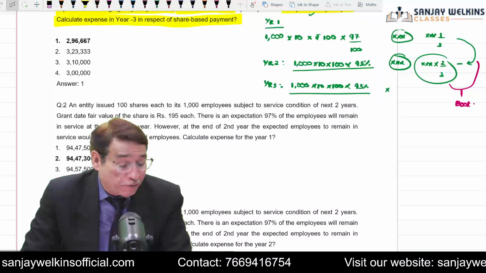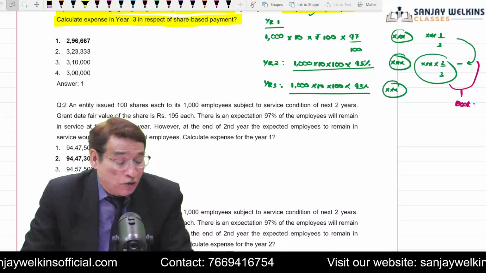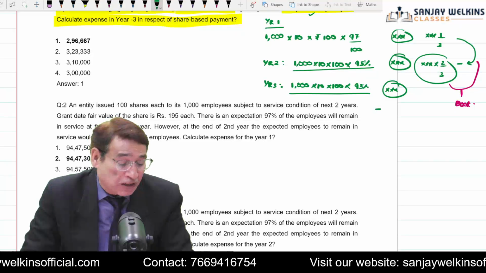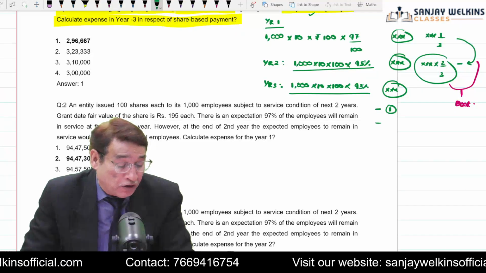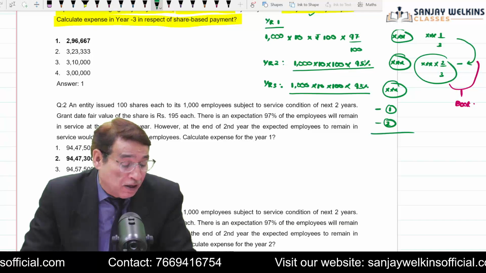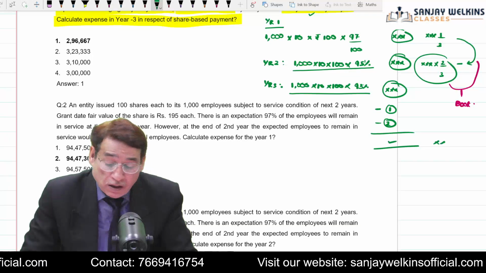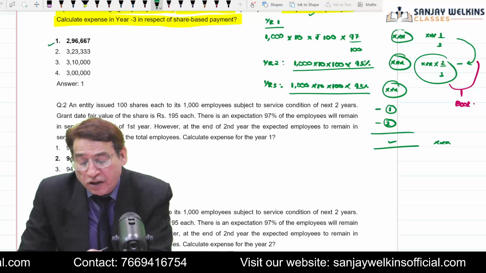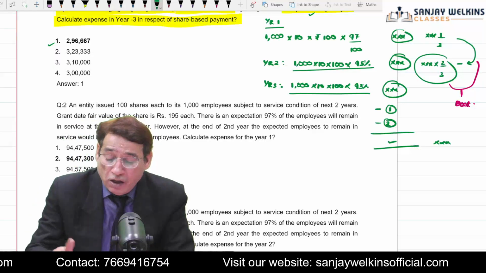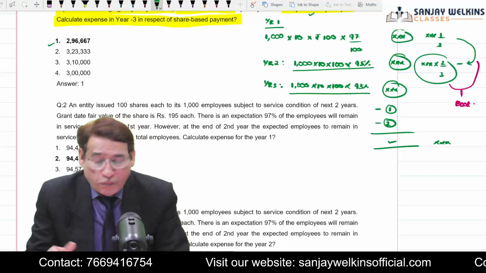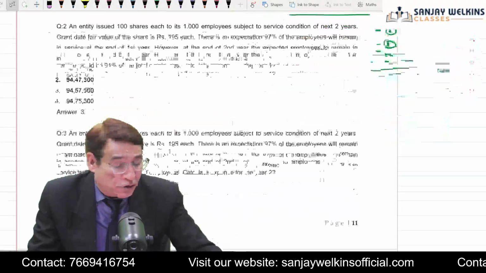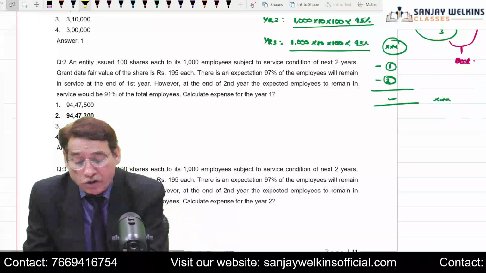Whatever figure you get, out of this figure you simply subtract the expenses which you booked in the first year and in the second year, and this will be your answer. Is it clear to you? I have already delivered the answer here. All the figures which have been written in bold are your answers. Is it clear to you? So you should be in a position to do this particular question quite easily.